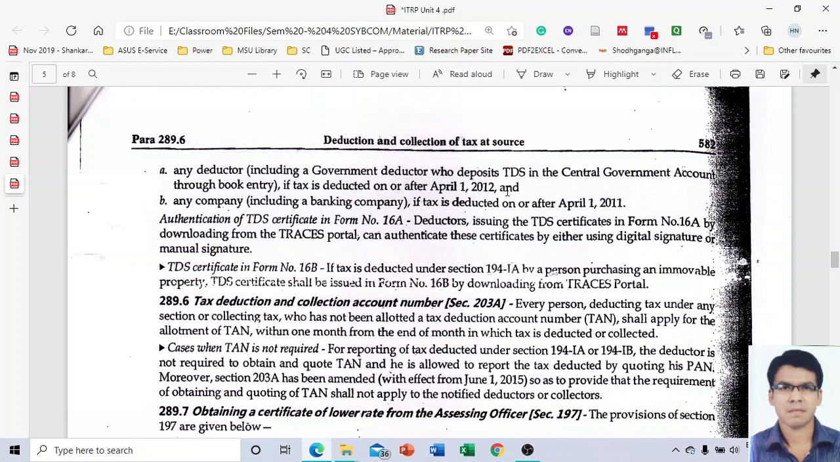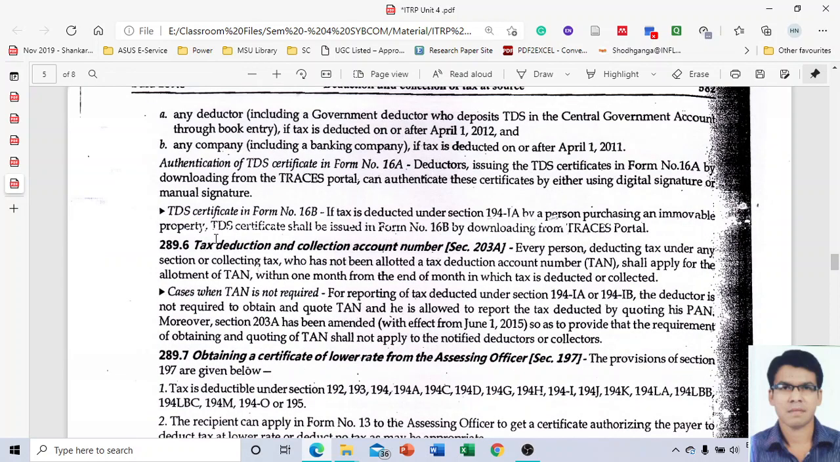Let's say section 203A is applicable in this case. Every person who is deducting the tax under any section or collecting the tax, who has not been allotted a tax deduction account number, that is a TAN number, shall apply for the allotment of TAN within 1 month from the end of the month in which that tax is deducted or collected. So a simple provision is given as per section 203A.